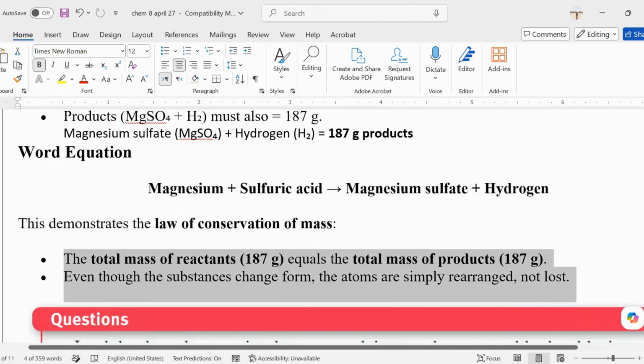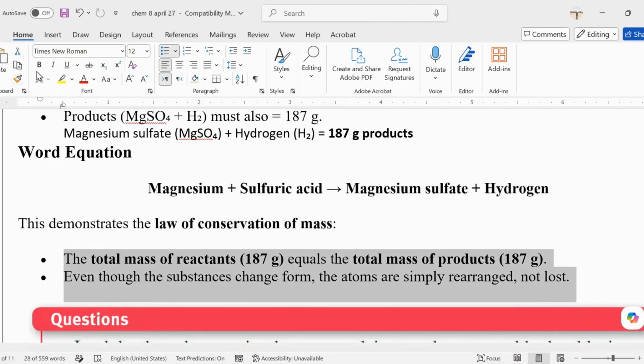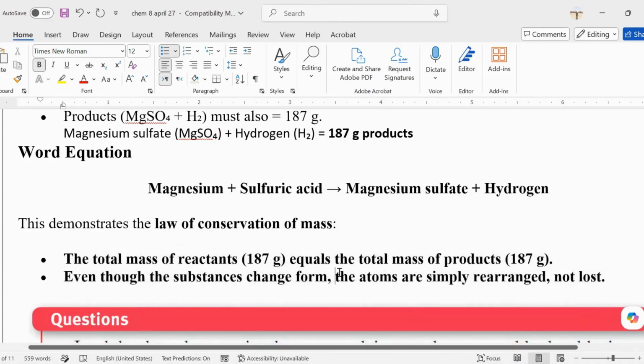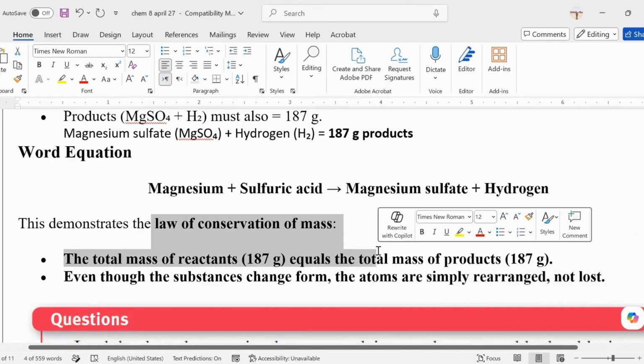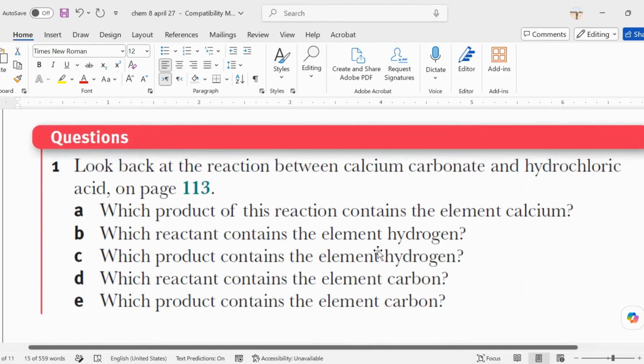Do not forget this, Fatima. Even if there's a change in the form because of the chemical change, the atoms are simply not lost, but just rearranged. That is the idea of the law of conservation of mass.